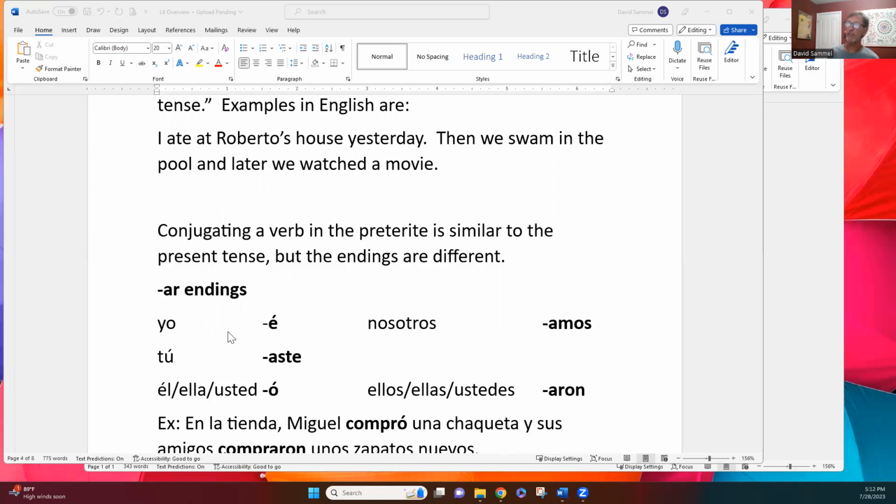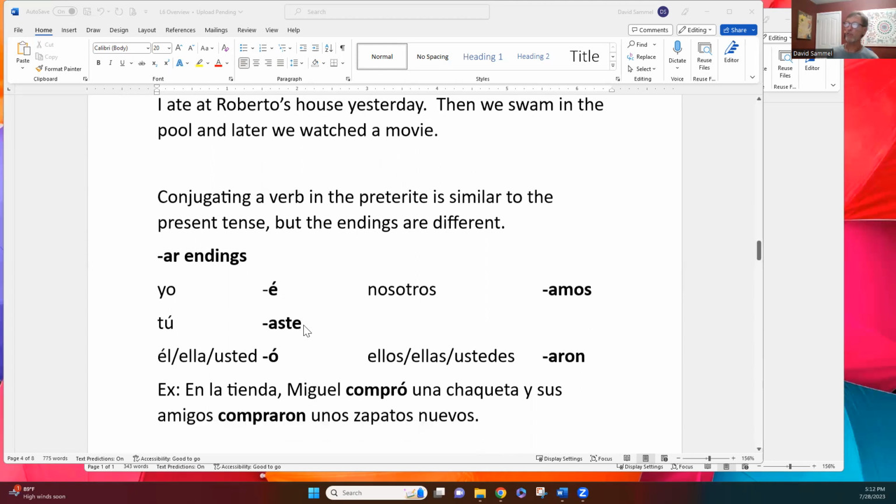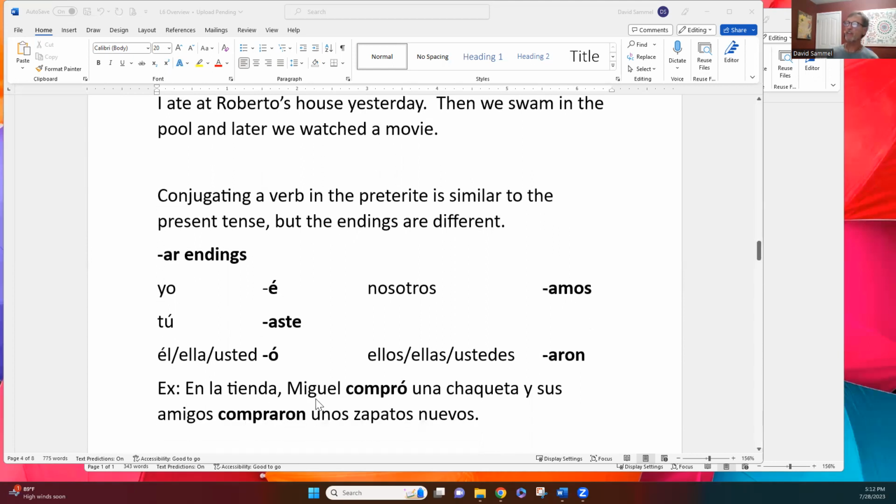So here are your endings. You need to know them. It's also very nice to know that these get a little accent because it can change the meaning sometimes. Yo hablo is not the same thing as él habló. Big difference there, right, in the meaning. So here's a couple of examples for you. En la tienda, Miguel compró, here's the he, she form, una chaqueta, y sus amigos compraron, they bought, unos zapatos.